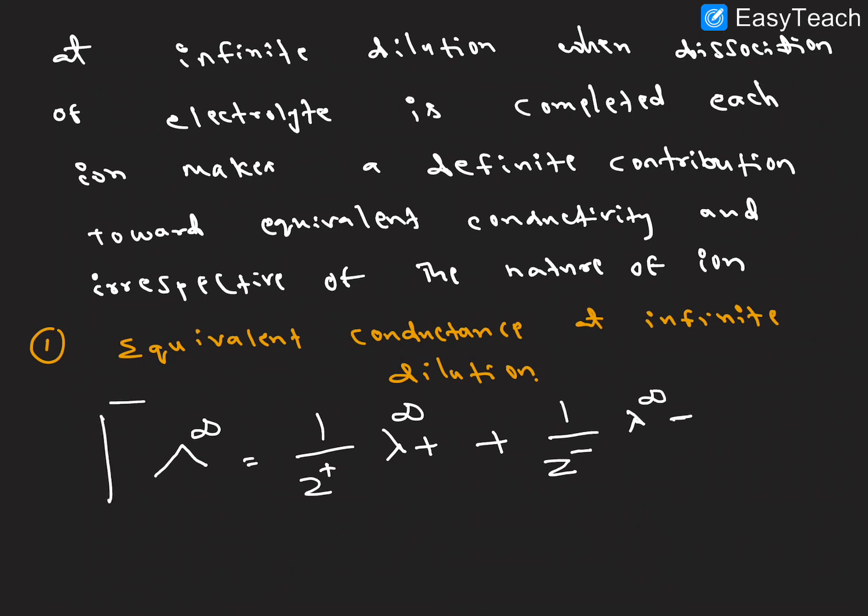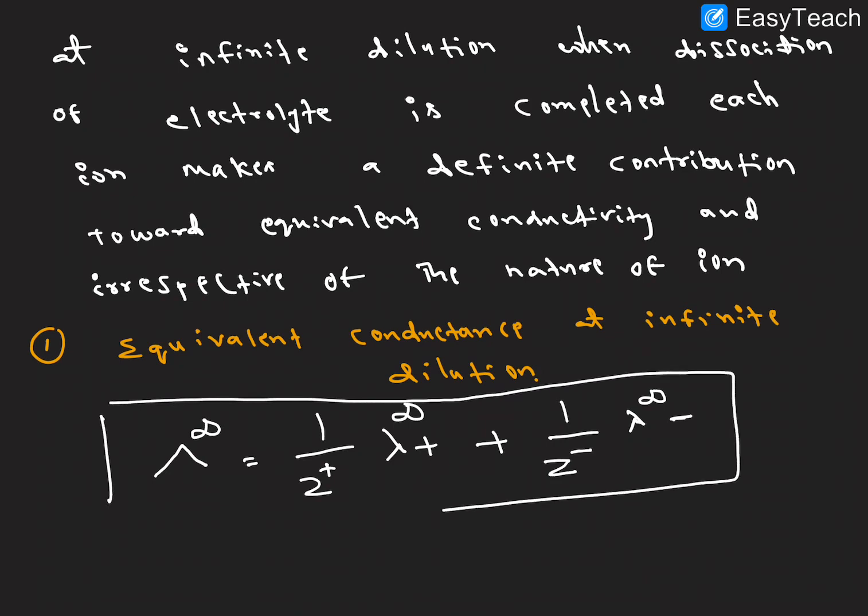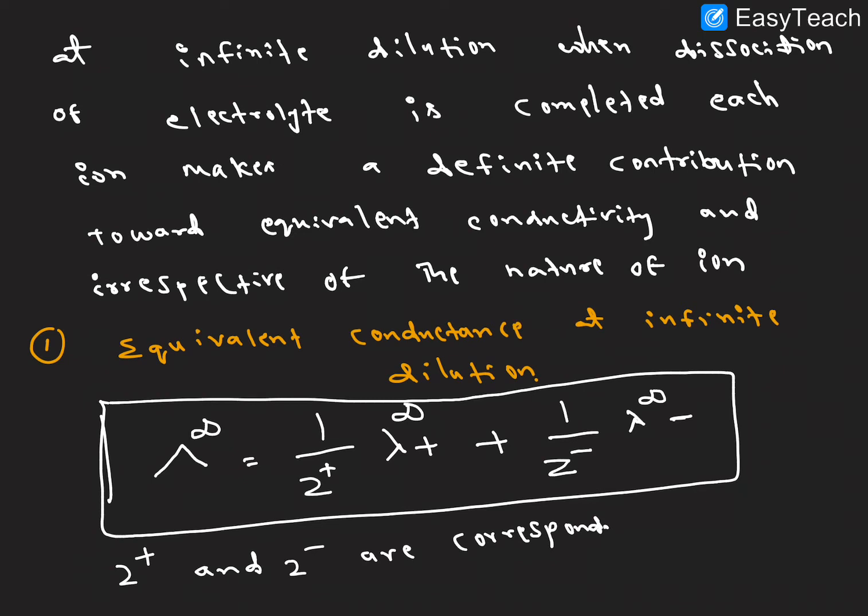This is the general representation of equivalent conductance at infinite dilution. Z plus and Z minus are the corresponding charges on the ions.